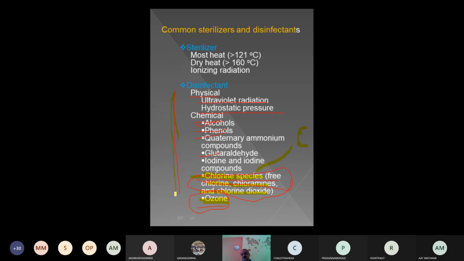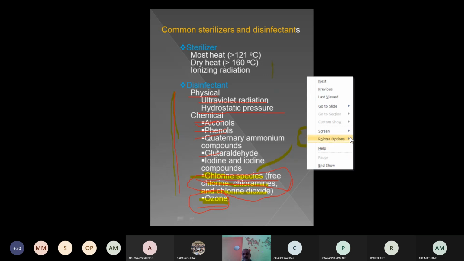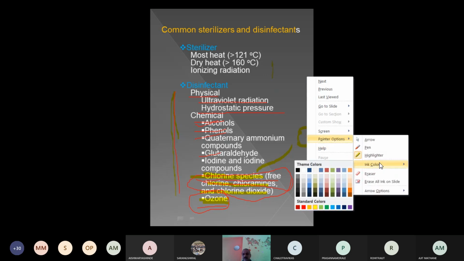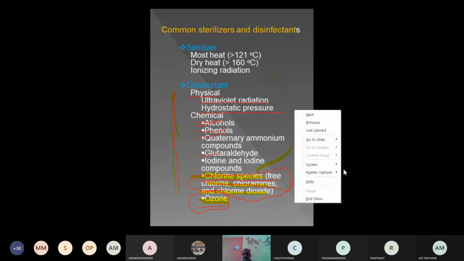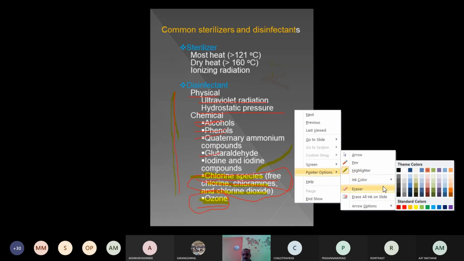For this, chlorine is used, because if you apply chlorine treatment, there is a residual chlorine. Residual means chlorine remains in the water body. That is called residual chlorine. I think most of you have heard the word residue.